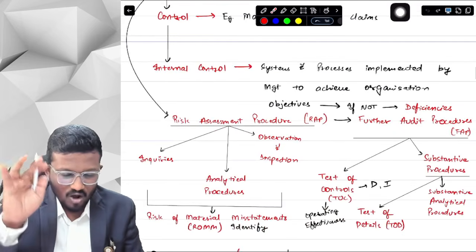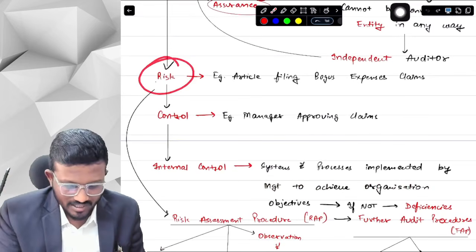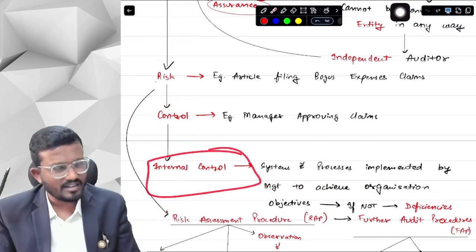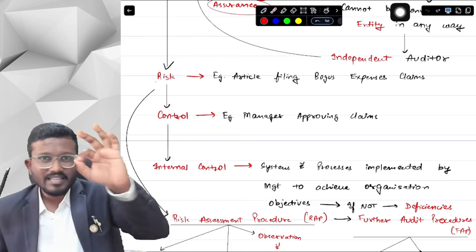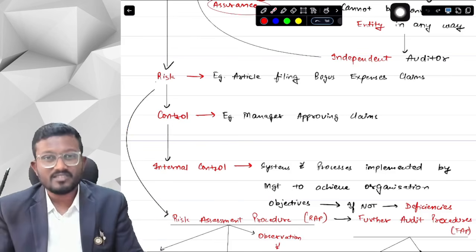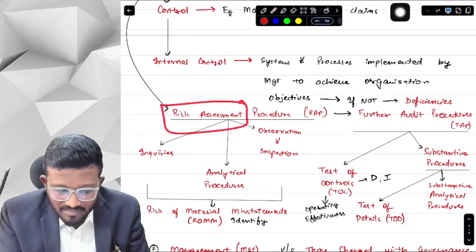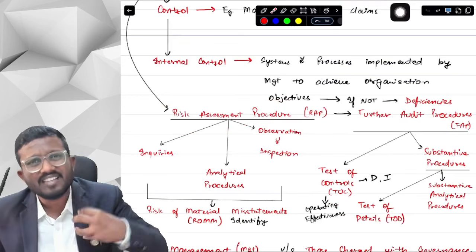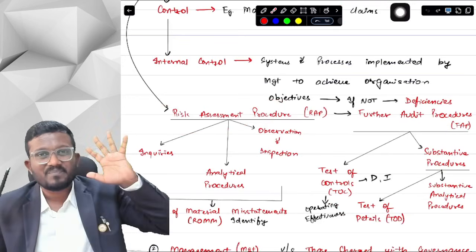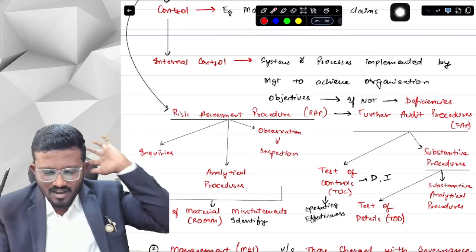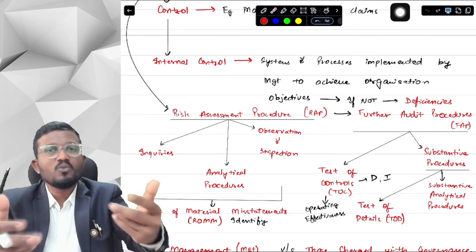Yes, sir. So till now, we have understood what is risk. We have understood what is control, just giving an example, and we have understood what is an internal control. Now, we know that there is a risk in the organization. For identifying those risks, we perform risk assessment procedures. What is a procedure, sir? Basically any action, any activity that is done by an auditor is called a procedure. There are different kinds of procedures, which we will obviously be covering in the CA Final audit syllabus. But procedure is basically what we do.